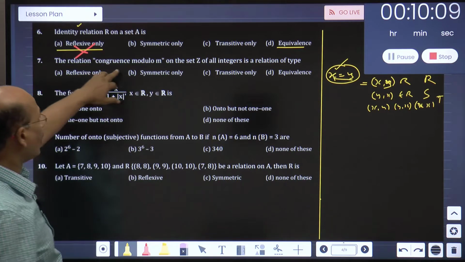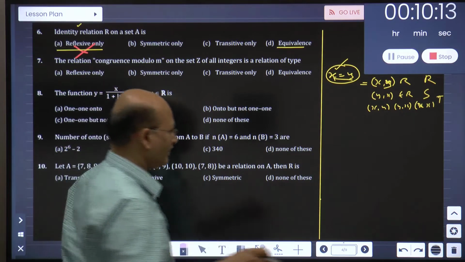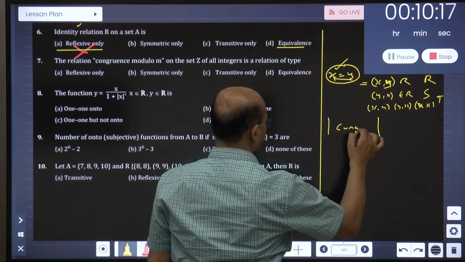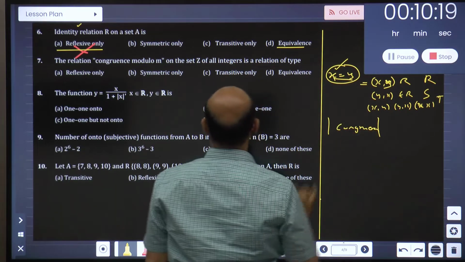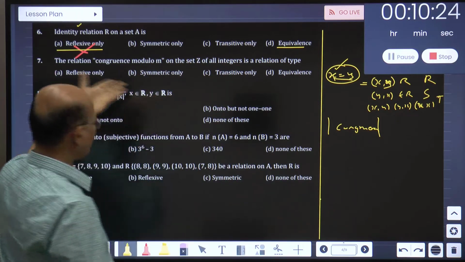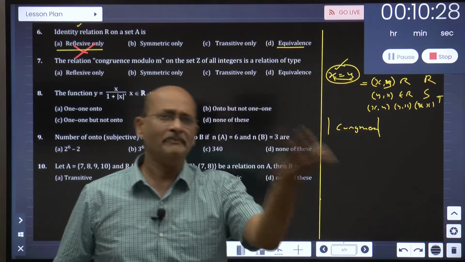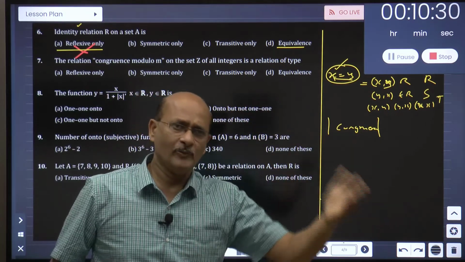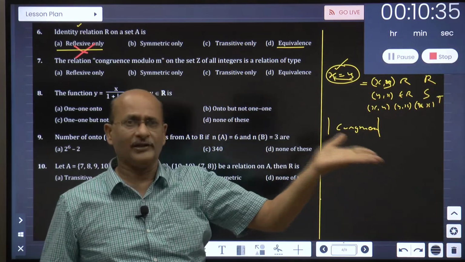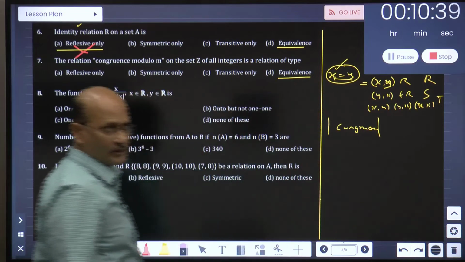Second one, the relation congruence modulo. Actually it is nothing much. Congruence, so that is the congruence relation. Congruence on the set of integers. Definitely congruence means what? A is congruent to B, B is congruent to A, A is congruent to B, B is congruent to C. So A is automatically congruent to C. So it is not only reflexive, it is symmetric as well as transitive. So in this case also it is an equivalence relation.